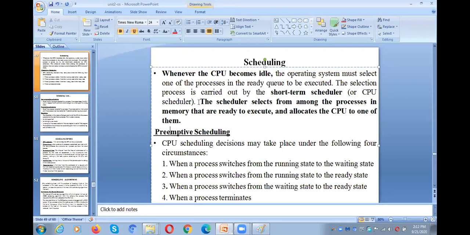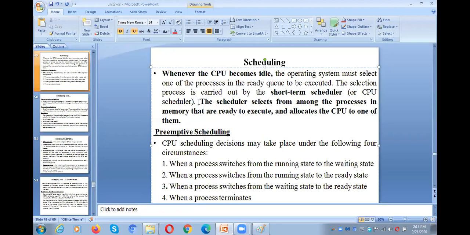Initially, the process is in the new state, just born state. Whenever it is ready, we need to keep it in the ready queue. That means it is in the main memory waiting for the CPU, and whenever the CPU is idle, we allocate the CPU to the process. At that time, the process moves to the running state. Whenever an IO operation is required, the process again moves to the waiting state. From the waiting state, it moves to the ready state, and from the ready state, again to the running state. Like that, throughout its life cycle, the process is moving from one state to another state.